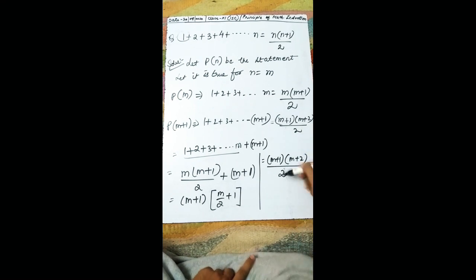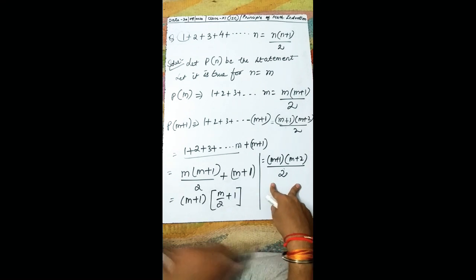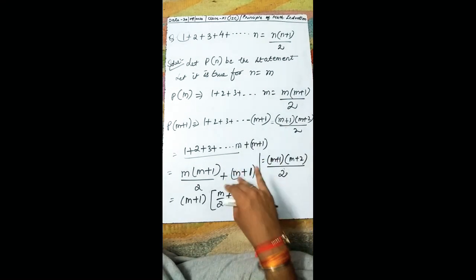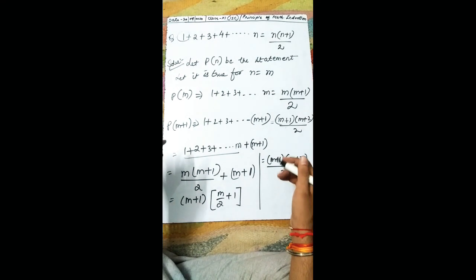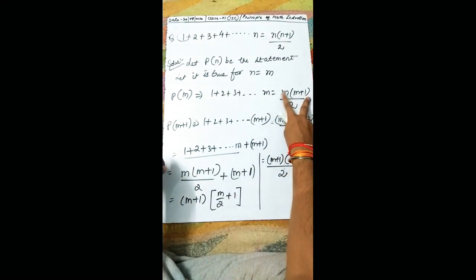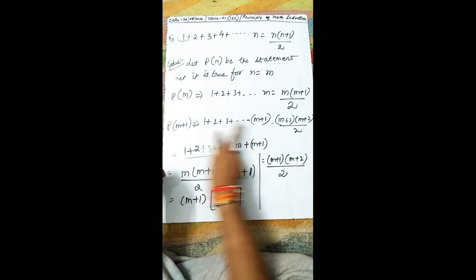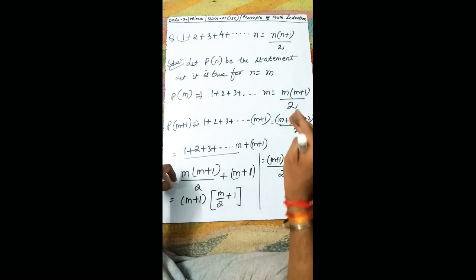Are they matching? Right? If they are matching, then at last you have to write, hence by the mathematical induction, Pn is true for n belongs to natural number. Are you understanding what I'm saying? You only need to do in the third step, what you have to do: Pm you will write, then Pm plus 1, this step, and in the RHS also, in all the places of m you write m plus 1.